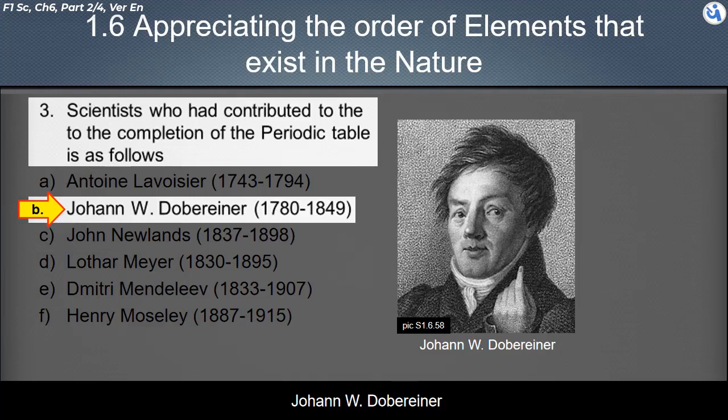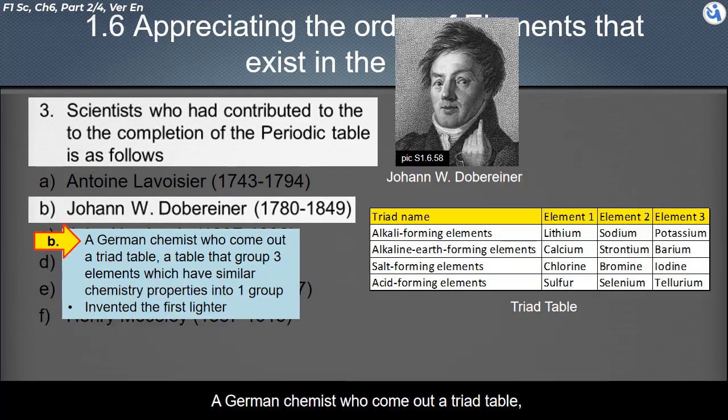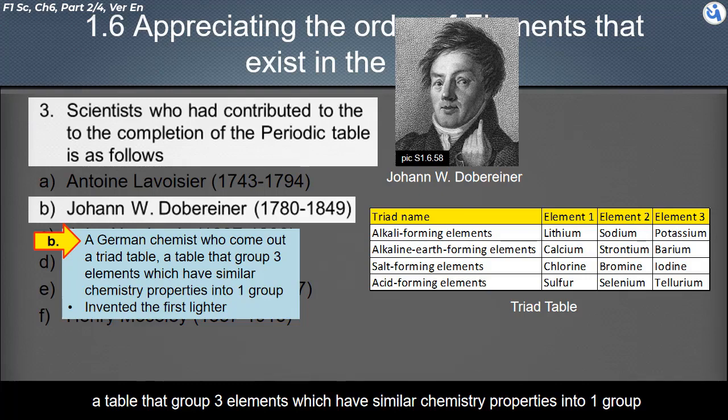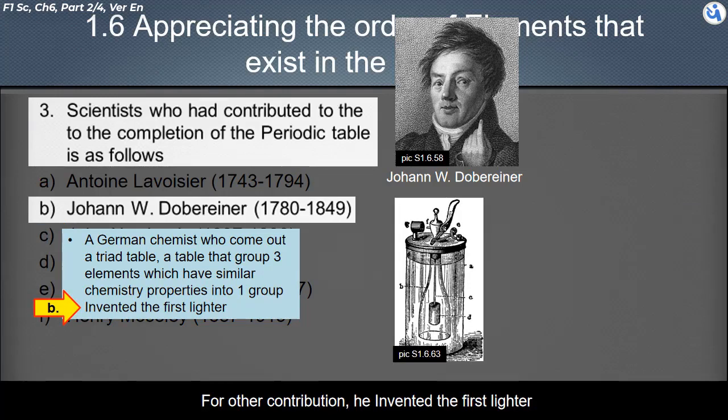Johann W. Dobereiner, a German chemist who came up with the triad table, a table that groups 3 elements with similar chemical properties into one group. For another contribution, he invented the first lighter.